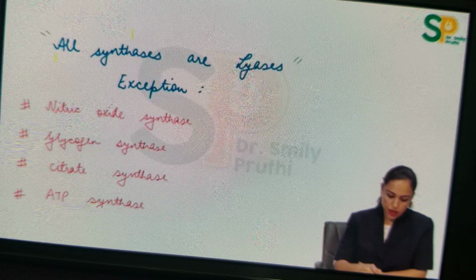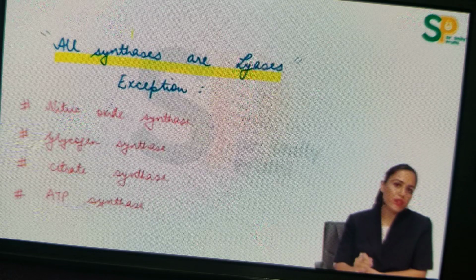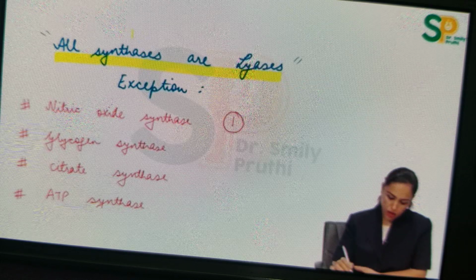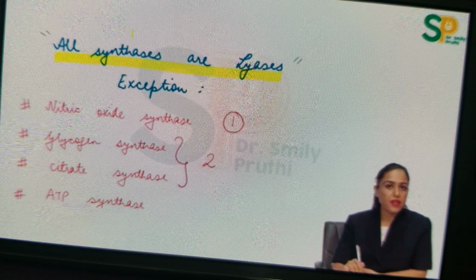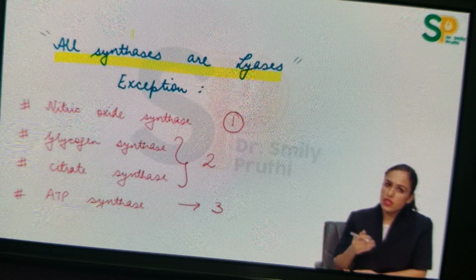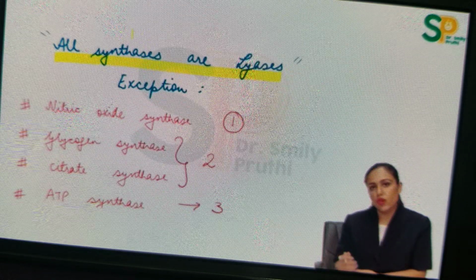So I can say the general line that all synthases are lyases, but we have a few exceptions which we have to learn. One is nitric oxide synthase, which belongs to EC number 1, not 4. Glycogen synthase and citrate synthase, they belong to transferase category, EC number 2, and ATP synthase belongs to EC number 3, that is hydrolase category. So these 4 synthases are not lyase. This you have to learn.